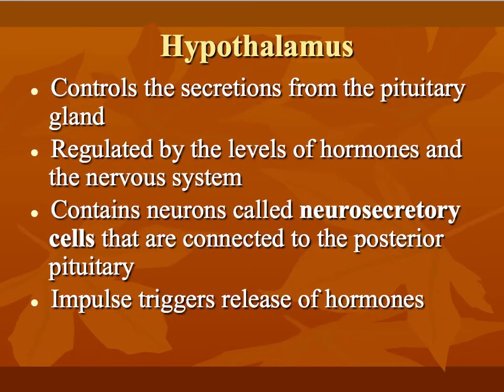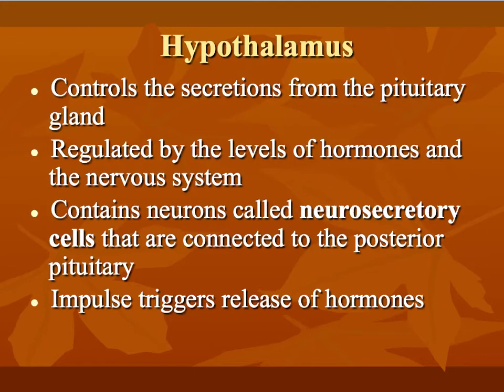The hypothalamus itself actually controls the pituitary gland. It does this by releasing hormones that either inhibit it or allow the pituitary to release its hormones. Certain inhibiting hormones include somatostatin and prolactin release inhibiting hormone, also known as PIH.